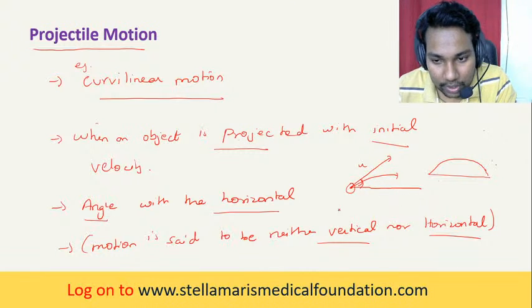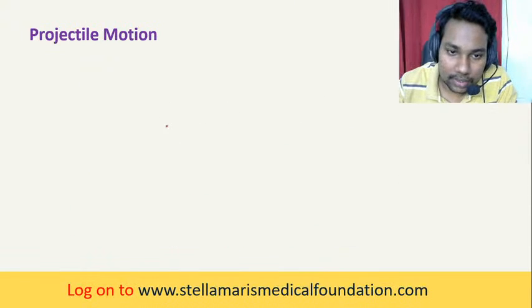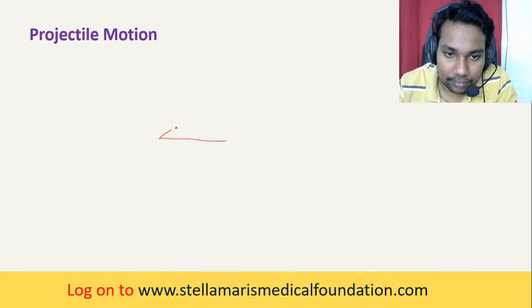So take down, the motion of a particle is like this.